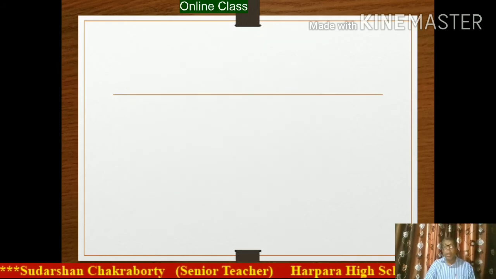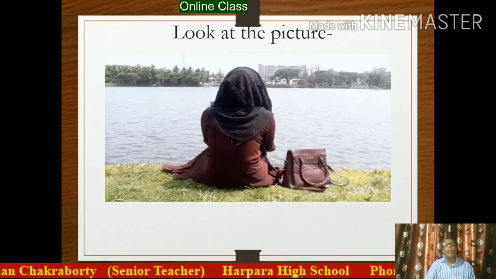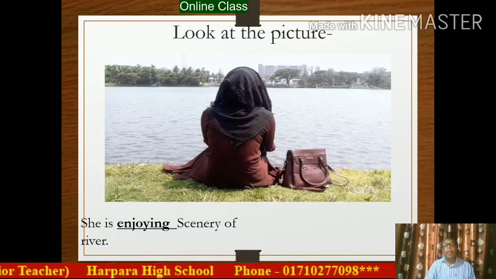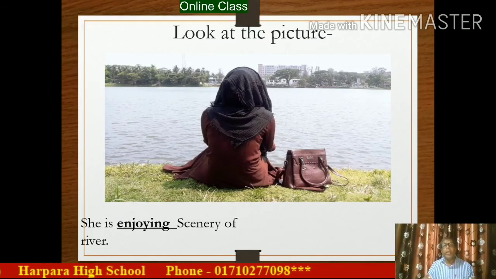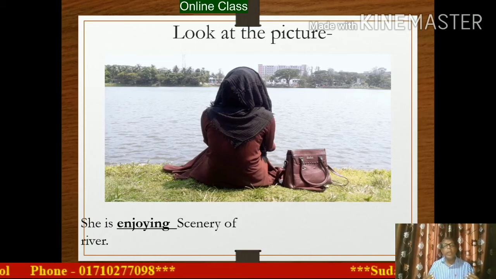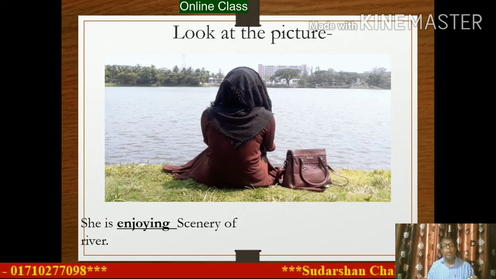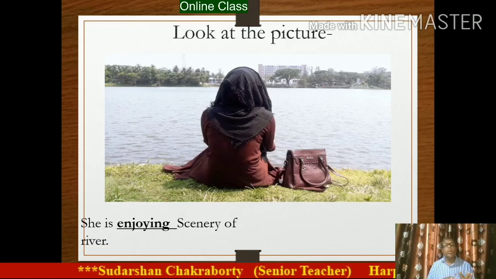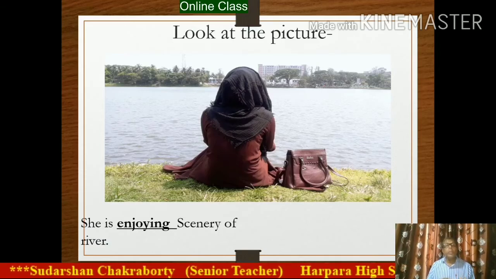Dear student, now you look at the picture. I have seen that there is a girl, and is she doing anything? Yes, she is enjoying the scenery of the river. So I have seen that there are two kinds of verb. One is auxiliary and the other is principal.